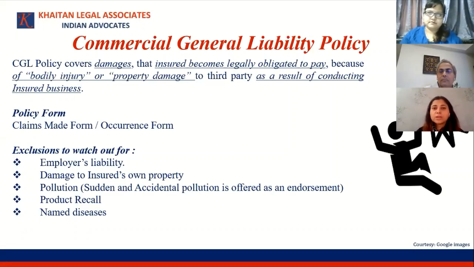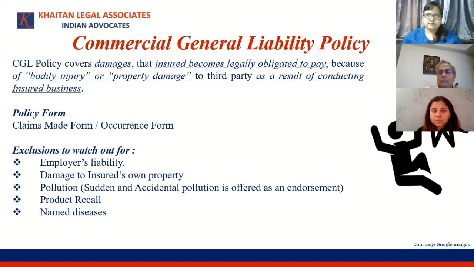So under a claims made policy, you would have claims paid that are reported in the current policy period and are also originating in the policy period. And the policy period is stretched from the retroactive date. So any claims that fall within the retroactive date and the expiry of the current policy are picked up in a claims made policy form.